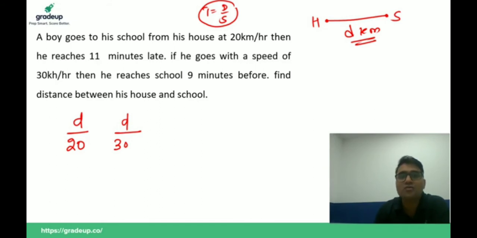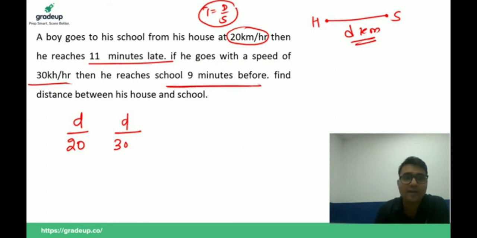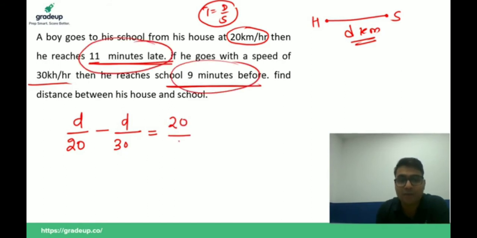In this question, we have been given that if the boy goes with the speed of 20 km per hour, then he reaches 11 minutes late. If he goes with the speed of 30 km per hour, he reaches 9 minutes before. 9 minutes before and 11 minutes late. Then we can say the time difference between these two is 20 minutes.